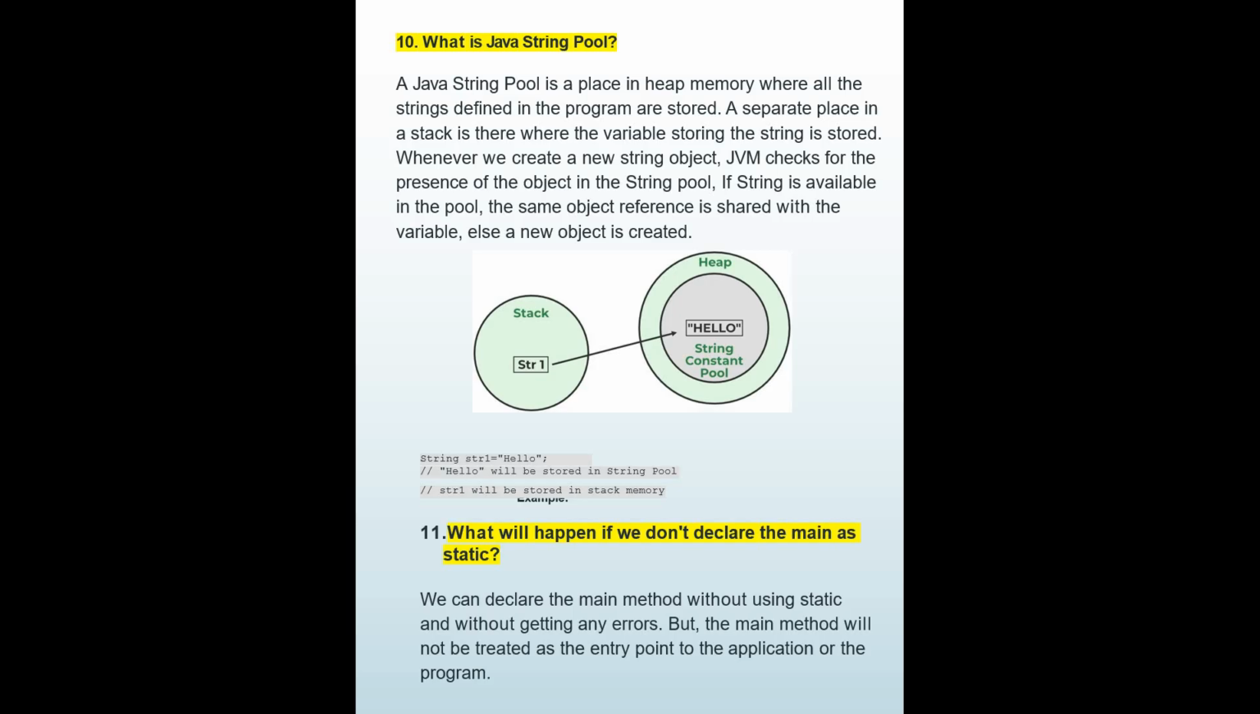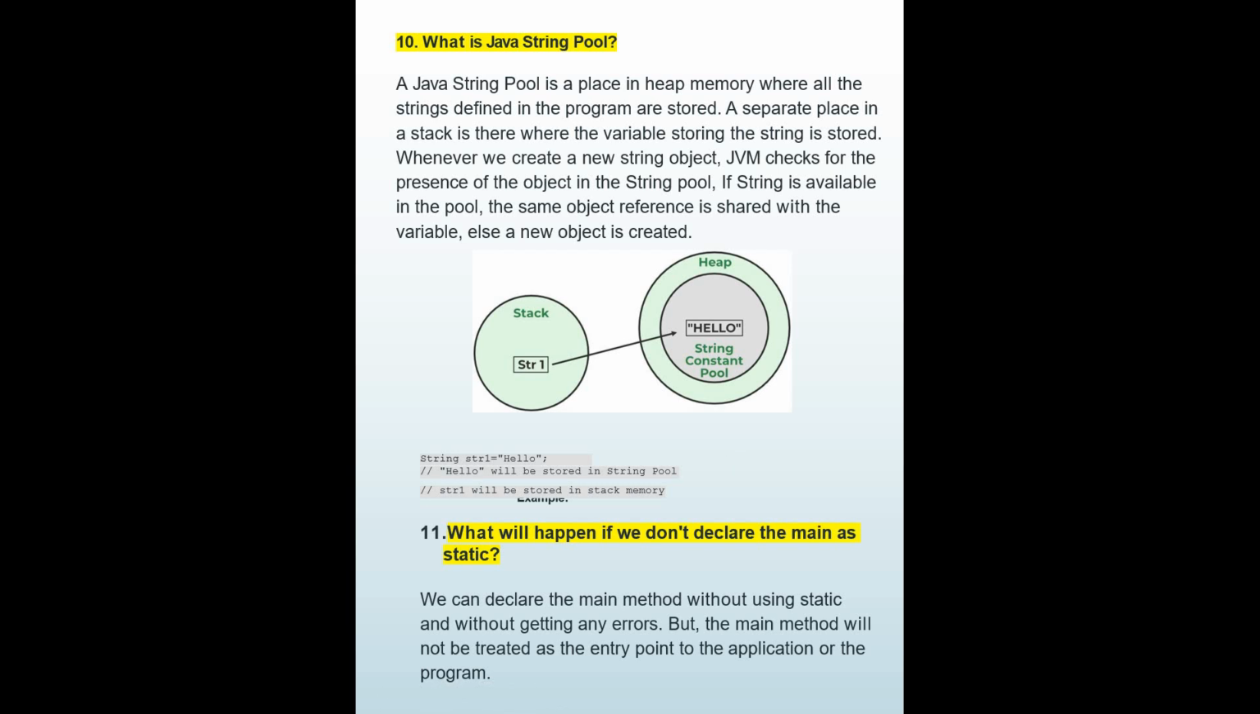So for example, we created String str1 equals hello. So hello will be stored in the string pool, and str1 will be stored in stack memory. So it will be pointing to hello. Now if we create str2, which is also equal to hello, we will just create str2 and it will point to hello. It will not create another address or another hello.